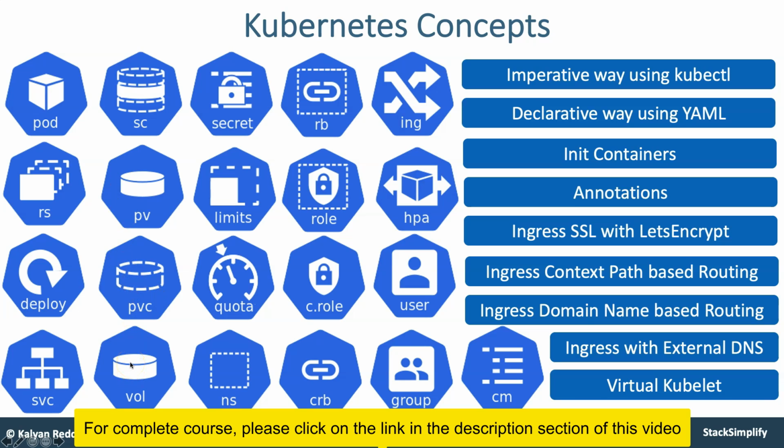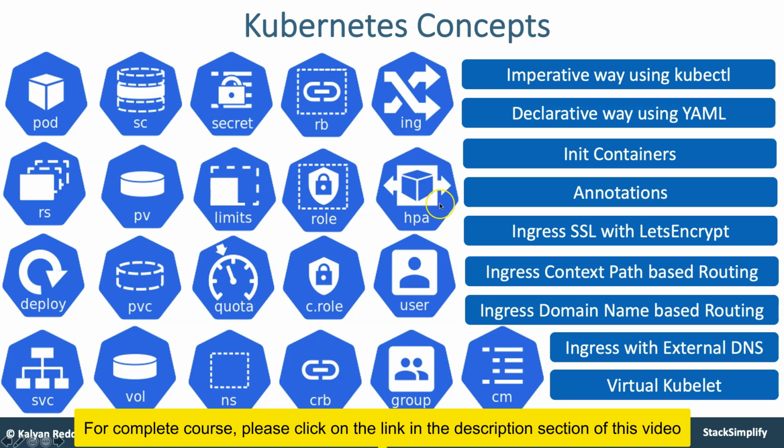Adding to that, we'll also understand Kubernetes secrets, limits, resource quotas, namespaces, and in a very detailed manner, Kubernetes RBAC, role-based access control. As part of that, we are going to create role bindings, roles, and cluster role bindings, and use these in combination with Azure AD integration by creating users in Azure AD and then, using the roles assigned to them, we are going to access our Kubernetes resources.